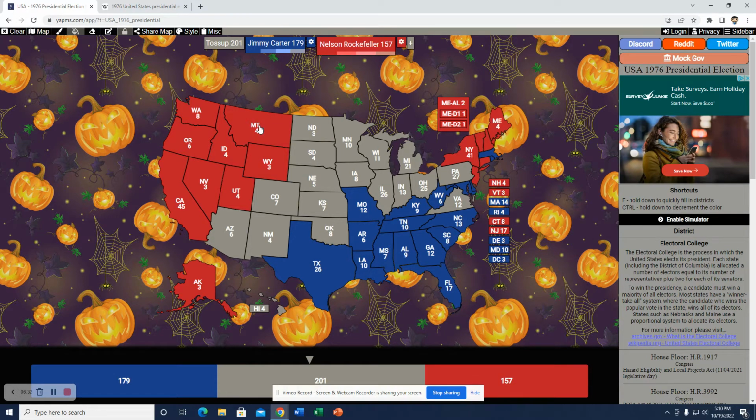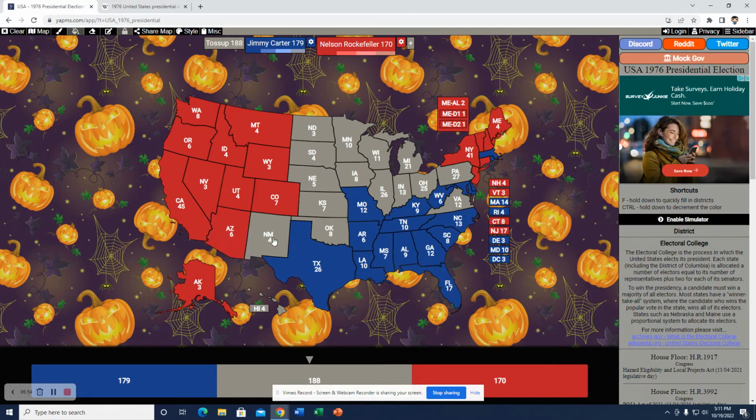They typically support more moderate Democrats like Jon Tester in our current time. But I don't know if Carter really pulled it off. I think it was pretty solid for Ford. It was under 10, I believe. So for that same reason, I could say it's going to get closer, but Rockefeller would pull it out there by a few points maybe.